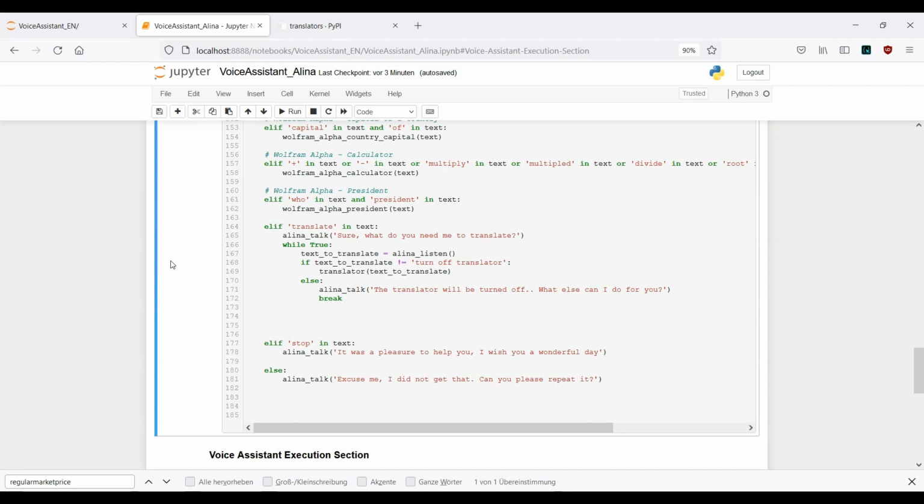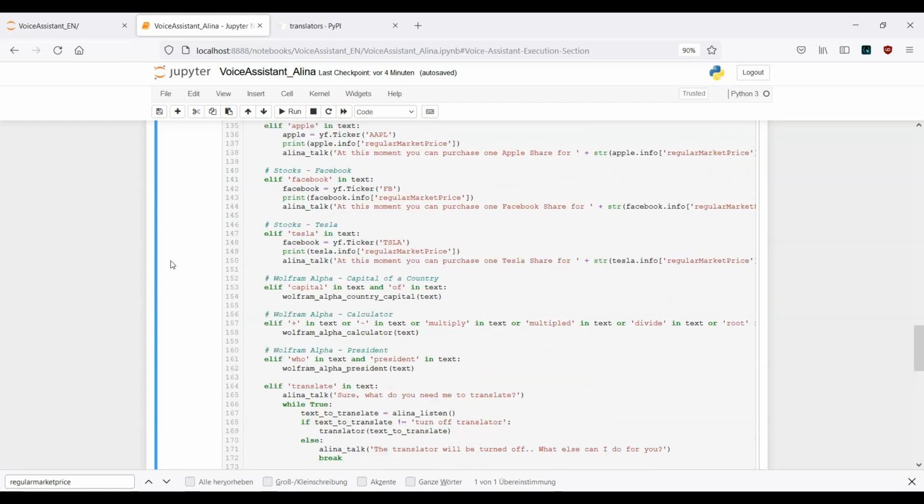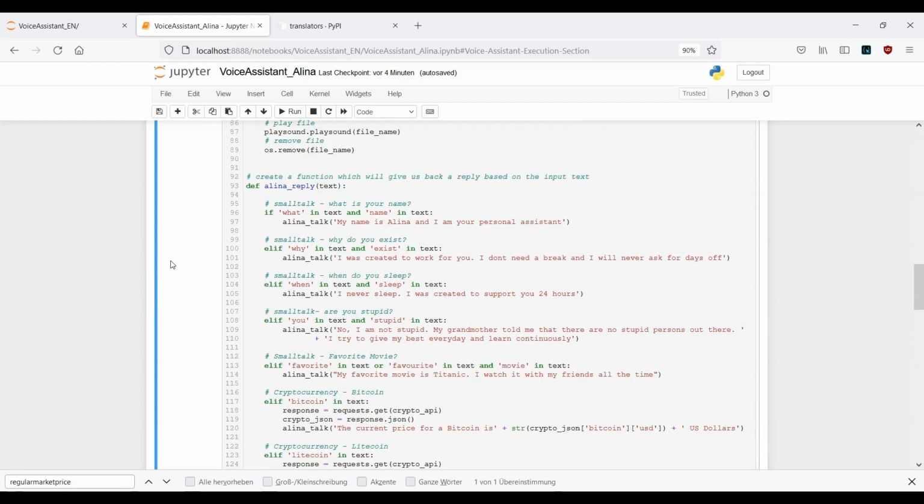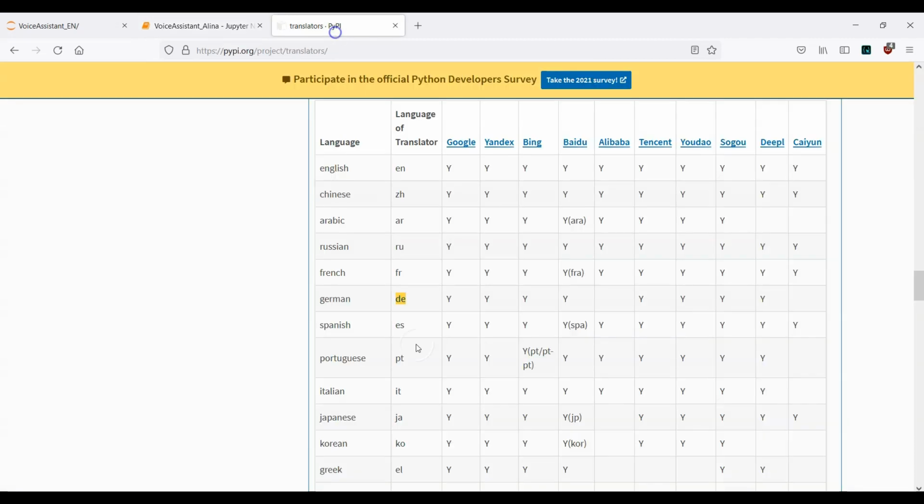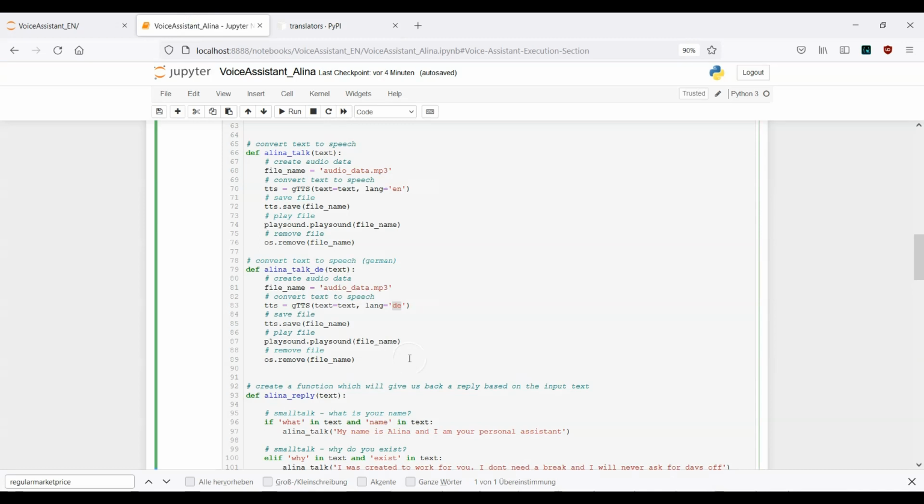So for example, if you translate something to Spanish, make sure you use the Spanish voice and the Spanish pronunciation. This is actually quite simple. You can just copy paste this function here, and replace DE with ES for Spanish or IT for Italian, and so on and so forth. Again, I hope this was not too confusing. If you have any questions, please let me know.